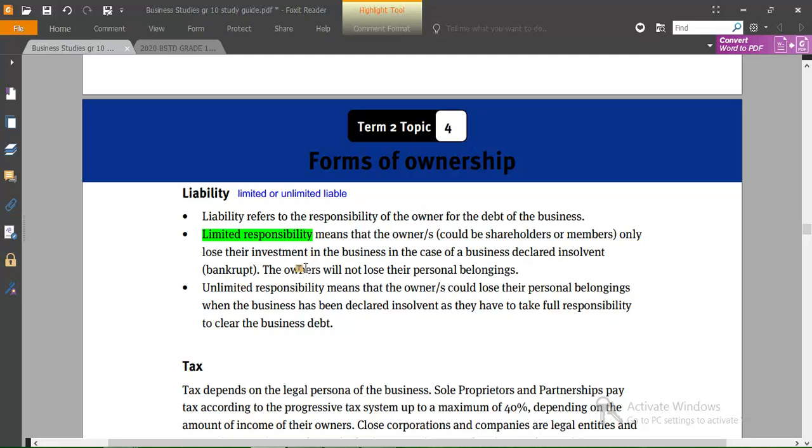So the owners will not lose their personal belongings to pay for the debts of the business. But unlimited liability means that the owners may lose their personal belongings in order to pay for the debts of the business.